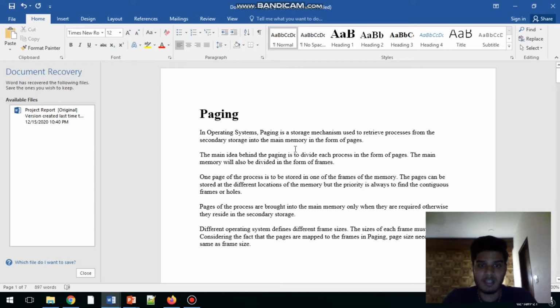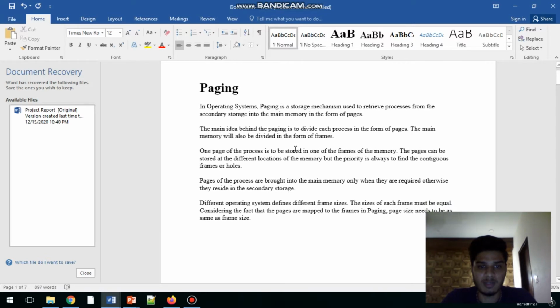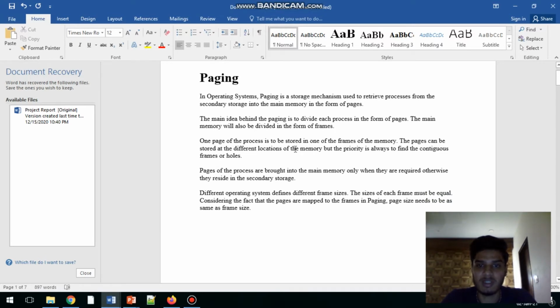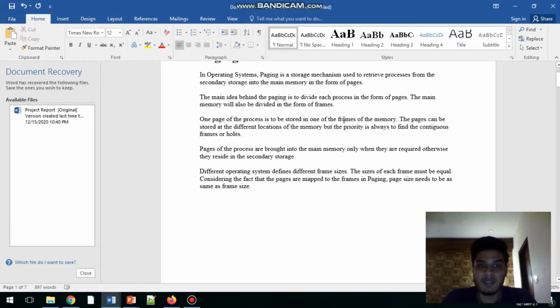The main idea behind the paging is to divide each process in the form of pages. The main memory will also be divided in the form of frames. One page of the process is to be stored in one of the frames of the memory. The pages can be stored at the different locations of the memory, but priority is always to find the contiguous frames or holes. Pages of the process are brought into the main memory only when they are required, otherwise they reside in the secondary storage.